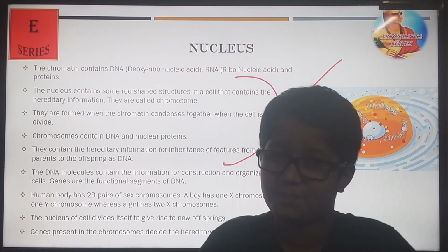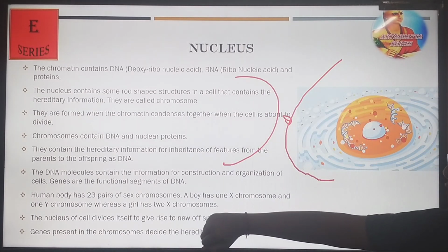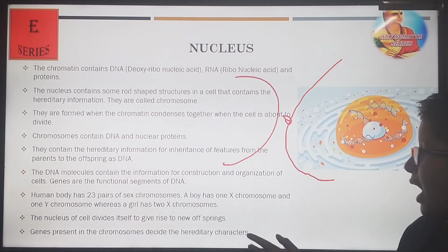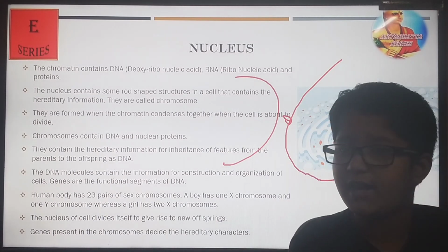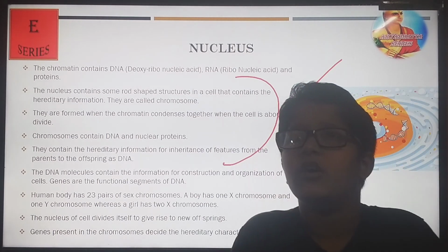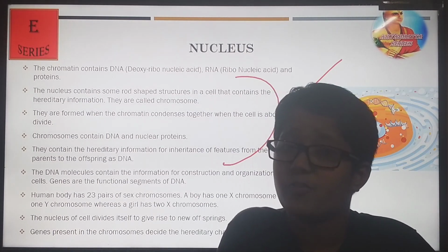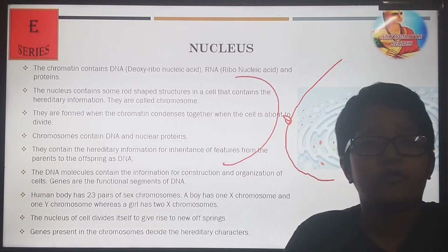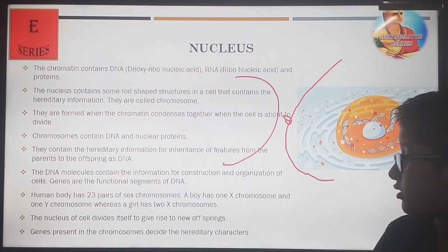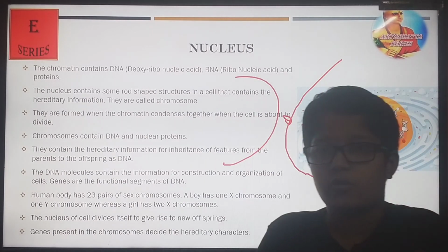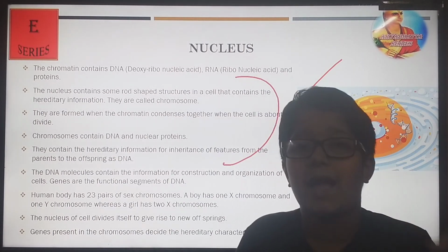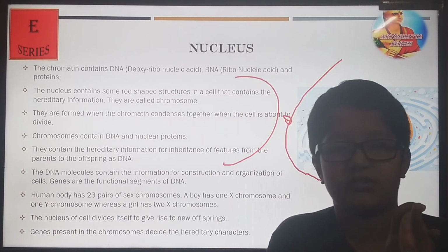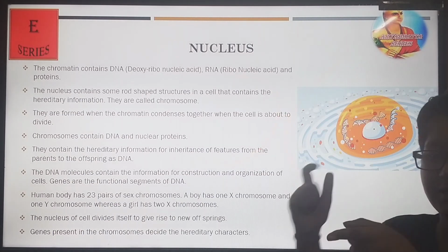So the rest, which I have told you: a human has 23 pairs of chromosomes. A boy has an X chromosome and a Y. Now there are 23 pairs of chromosomes in a human body, of which 22 are for something else, while the last pair are the 2 sex chromosomes, which are used for the determination of gender. For example, a boy has an X and Y chromosome.